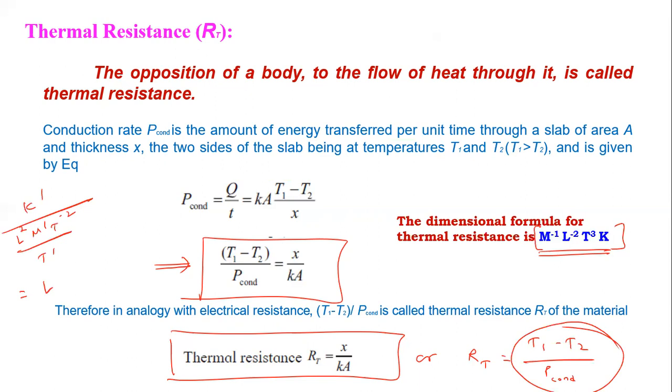So L raised to minus 2, M raised to minus 1, T raised to minus 3, and K raised to 1. So this is the dimension. You can see the same dimension here.